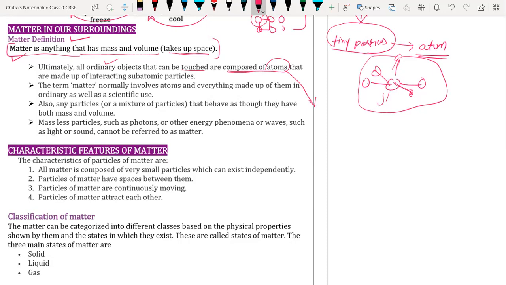Like we have discussed, atoms are formed by electron plus proton plus neutron.